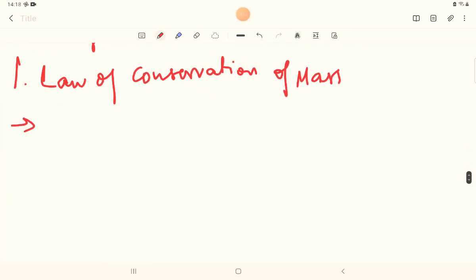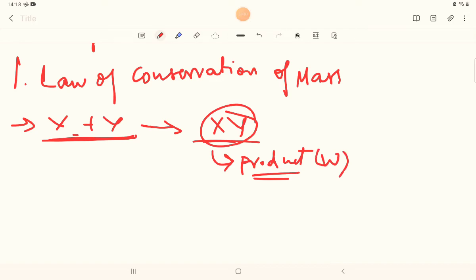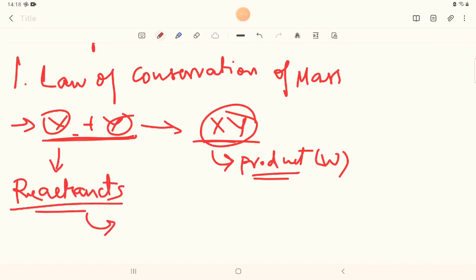So this law says basically that when two elements react together, the weight of the product that is made, as well as the total weight of these two elements, or the reactants, I can say, will be the same.